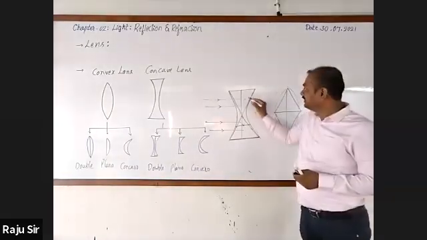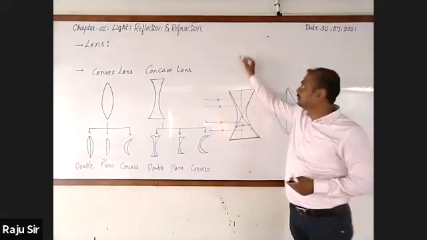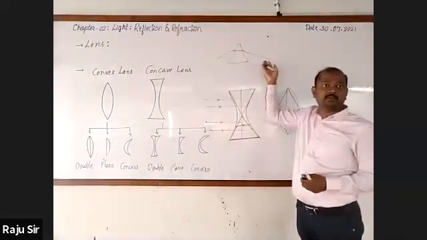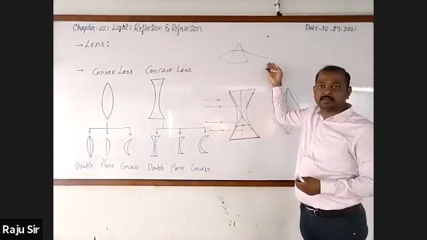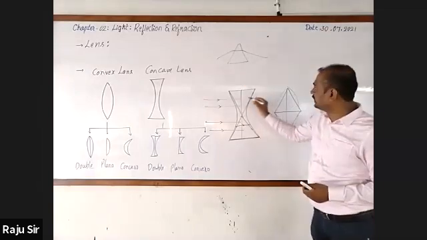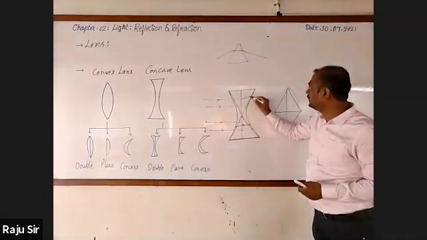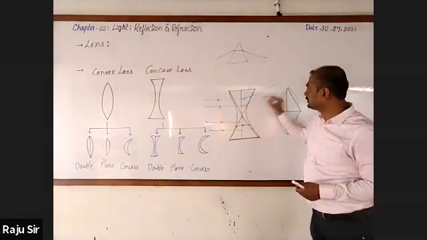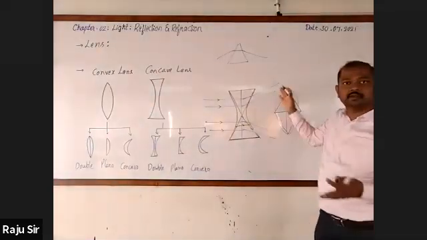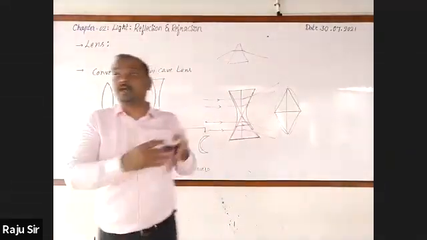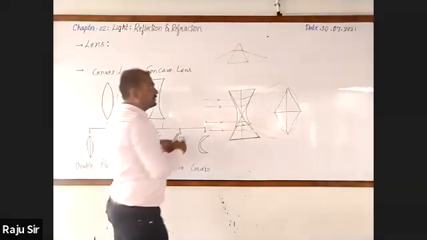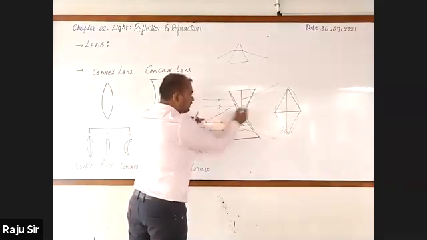We have just come to know that in the case of a prism, when light is sent, it comes out, and this emergent ray is bending towards the base. Here the light rays are moving away, which means they are diverging. They appear as if they are diverging from a point if they are extended like this.